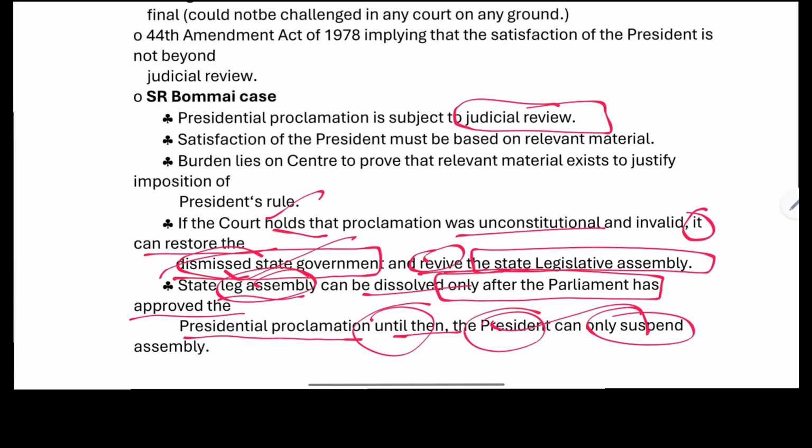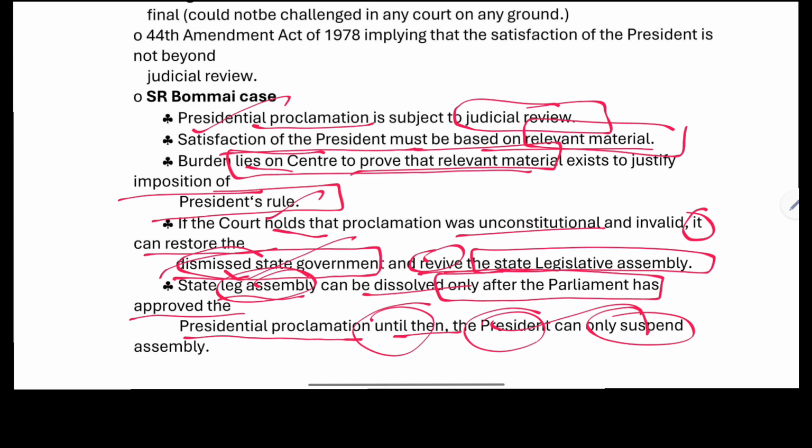Now, what do we infer from the S.R. Bommai case? It mentions that the presidential proclamation is subject to judicial review. The president's satisfaction must be based on relevant material, and the burden is on the center to prove that relevant material exists for the imposition of the president's rule.